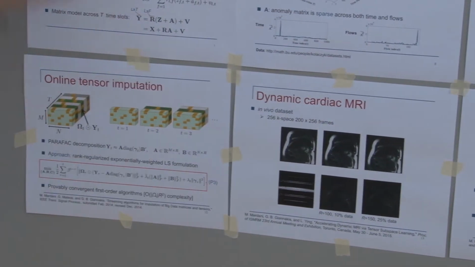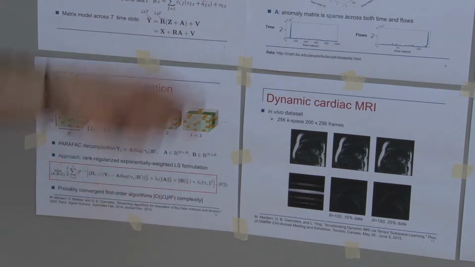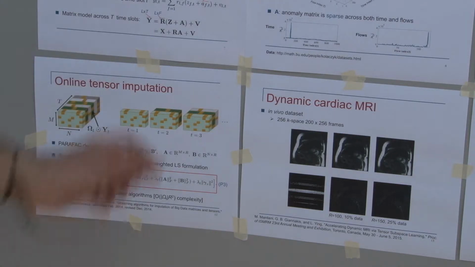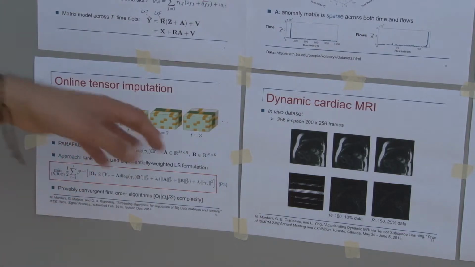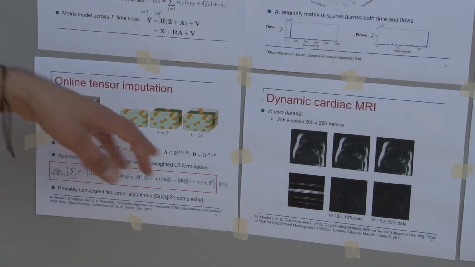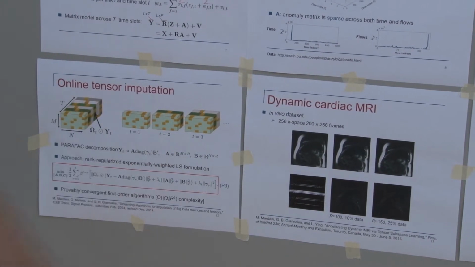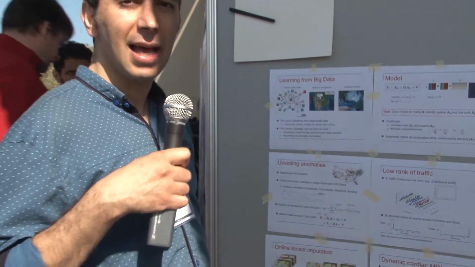One nice feature of tensors, as opposed to matrices, which lose the structure of the image when vectorizing it, is that keeping the images as slices of a tensor preserves the structure, so we can leverage it. Along the lines of the online formulation for matrices, we have developed online algorithms to track and learn the subspace of the tensor, and as a result interpolate the tensor misses and perform other inference tasks for reduced dimension tensor data.